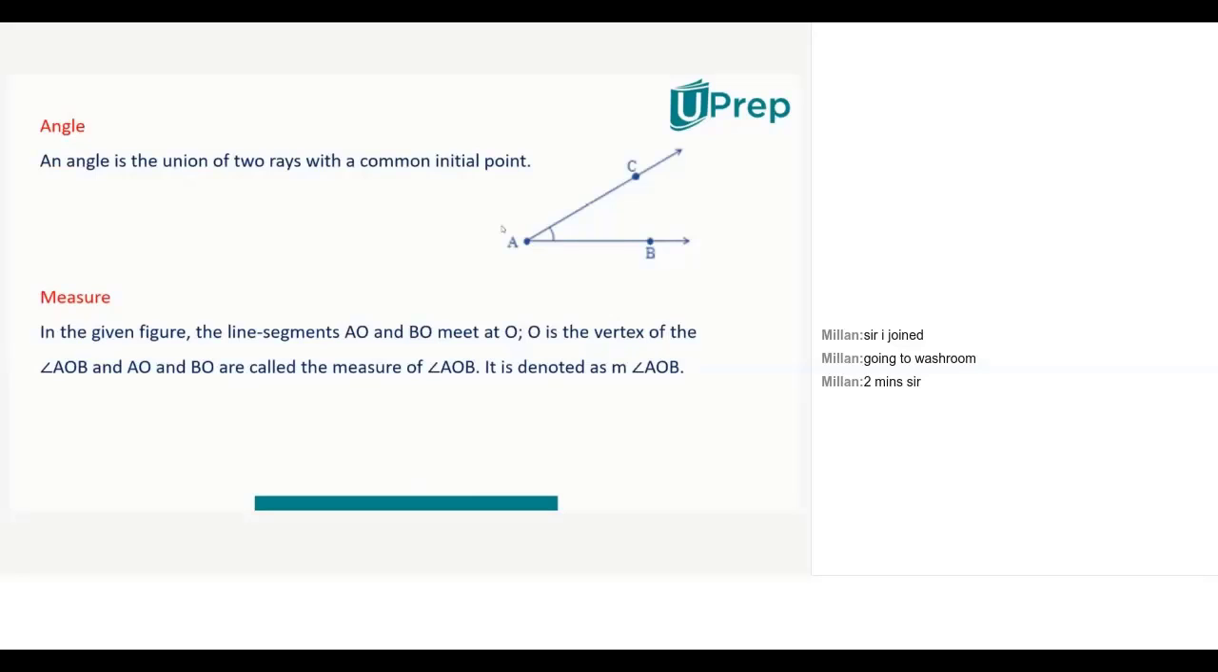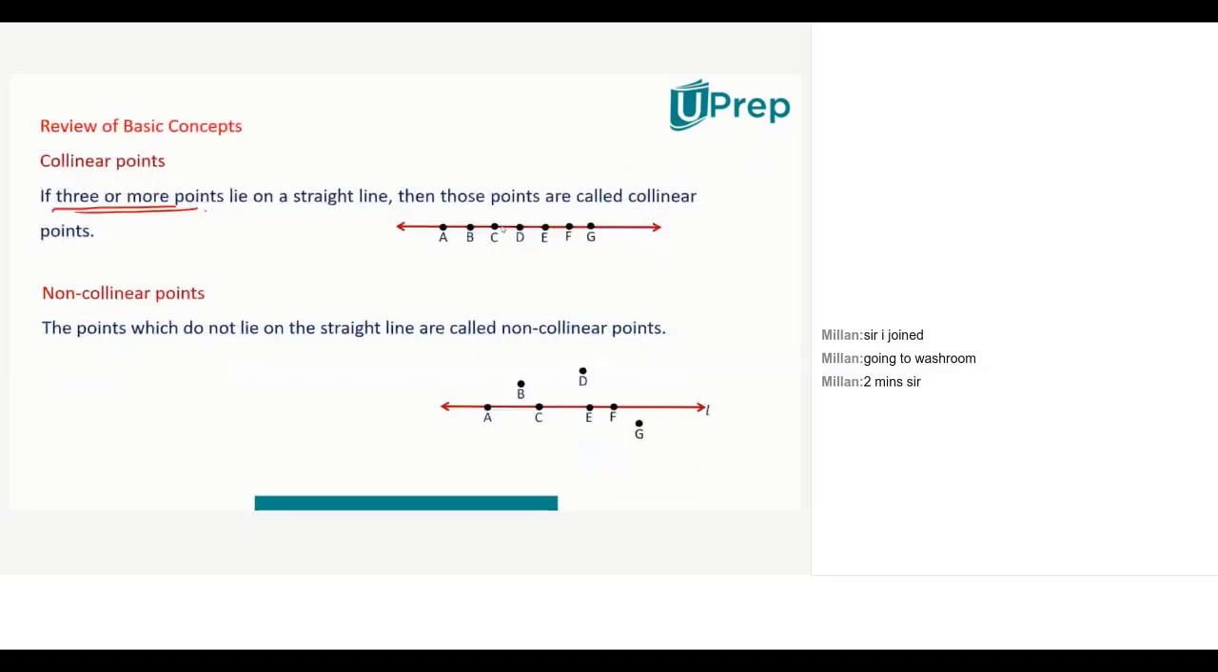No. 3 points need not be collinear. Why will they be collinear? A is here, B is here. If I take C here, will they be collinear? I mean, can you draw any line which contains all 3 points?